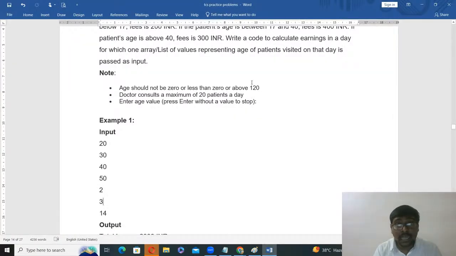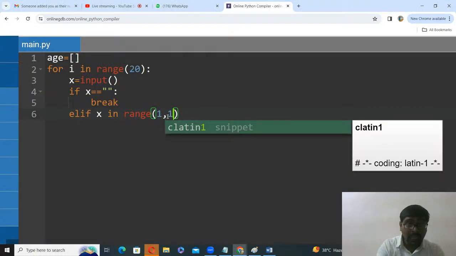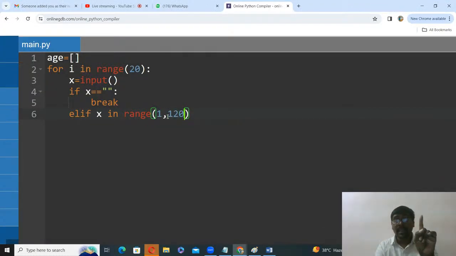what is the maximum? 120. 1 comma 120. And the most important, don't confuse, every minute point is also important. Here x is in the string format. Why am I using string only instead of converting to integer?